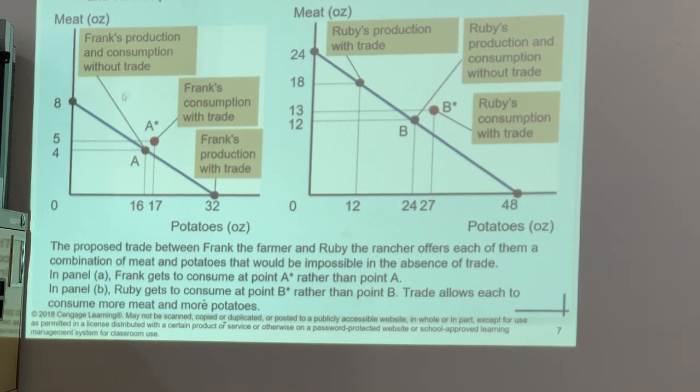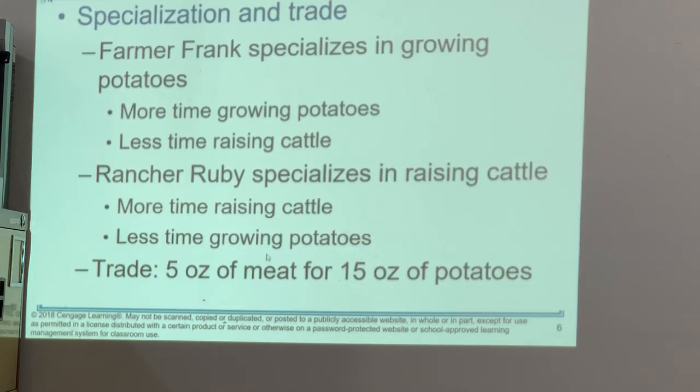In panel A, Frank gets to consume at point A star rather than A, and in a similar manner, Ruby can consume B star rather than point B. So trade allows each of them to consume more meat and more potatoes. Of course, this is based on the assumption that they trade at this rate: 5 ounces of meat for 15 ounces of potatoes.